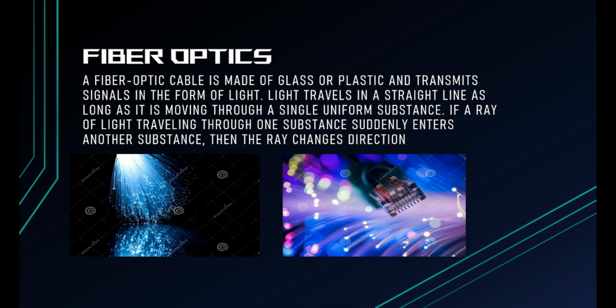So it is telling that the fiber optic cable is made of glass or plastic, and it transmits the signal in the form of light. The light travels unidirectionally, in a single direction. And if light emitting from a substance goes into another substance, then it changes its direction. So these are two examples of fiber optics.